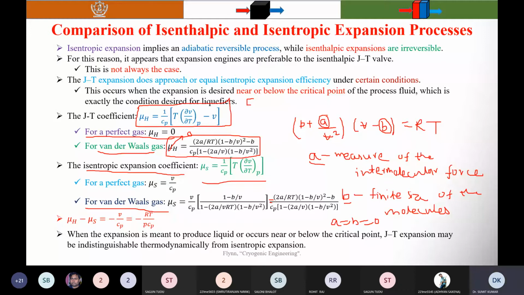So you can see that when B by V is positive, this term is greater than 0, so this term mu S is positive here. Next I need to find the relation mu H minus mu S. So what you will do, you will subtract these two relations, this one and this one.